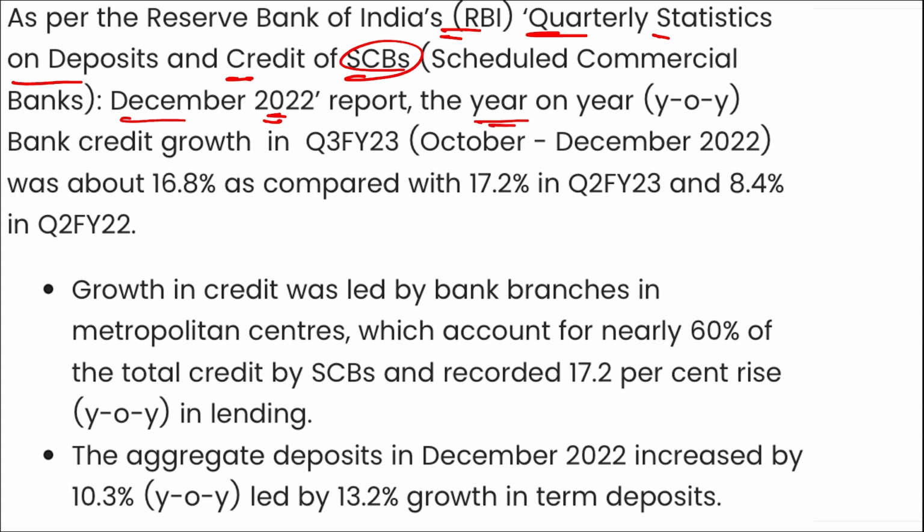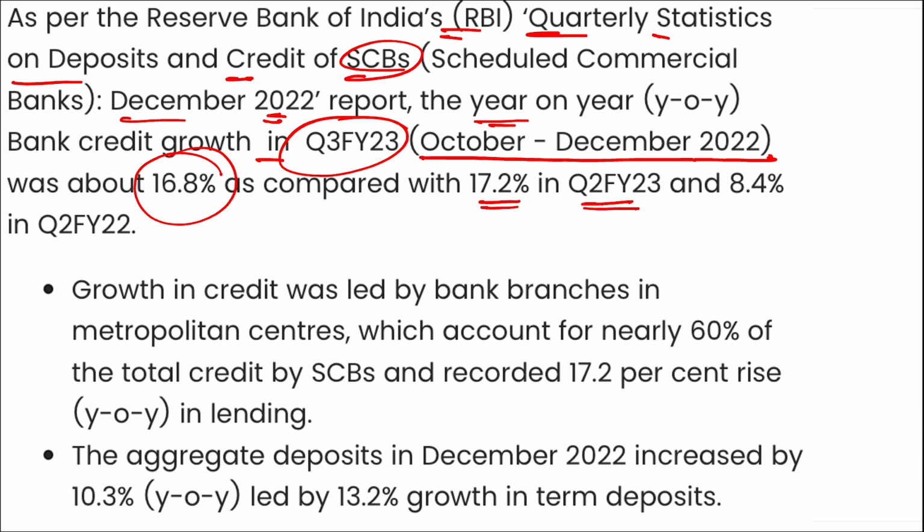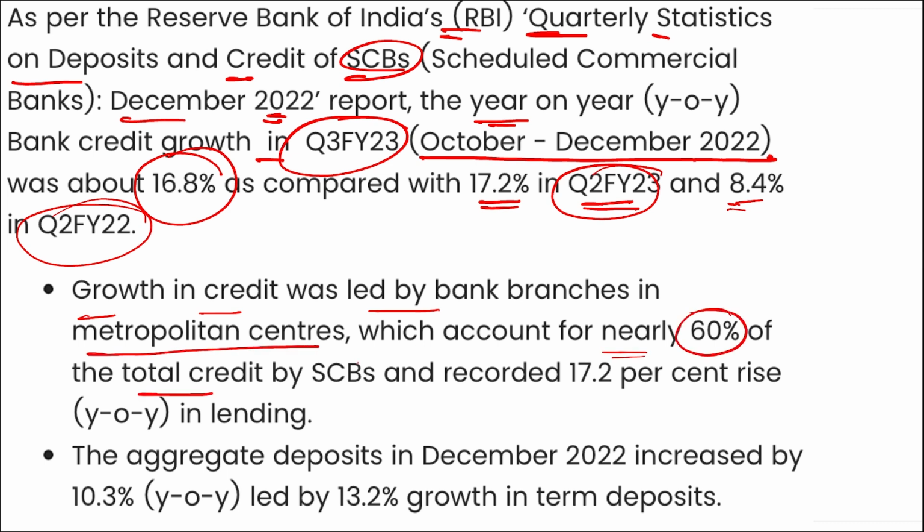Report the year-on-year bank credit growth in the third quarter of fiscal year 23, that is from October to December 2022, was about 16.8% as compared with 17.2% in the second quarter of fiscal year 23 and 8.4% in the second quarter of fiscal year 22. Also, the growth in the credit was led by bank branches in metropolitan centers, which accounted for nearly 60% of the total credit by SCBs and recorded a 17.2% rise on year in lending.